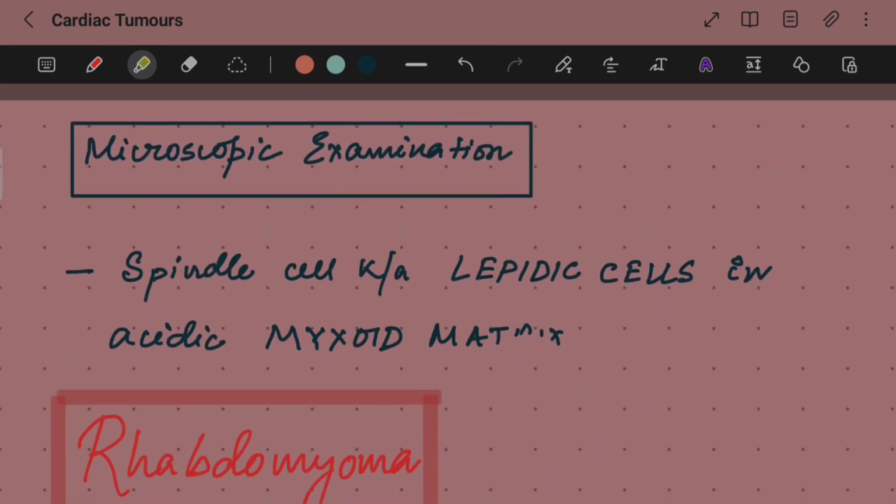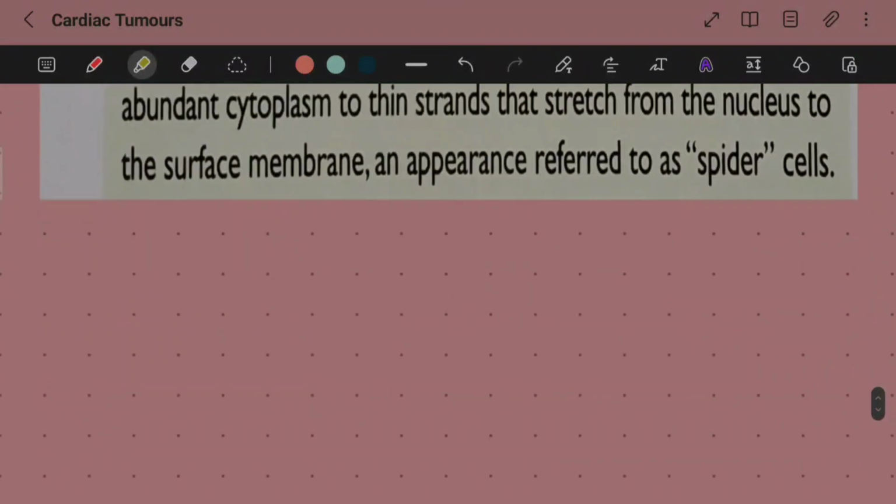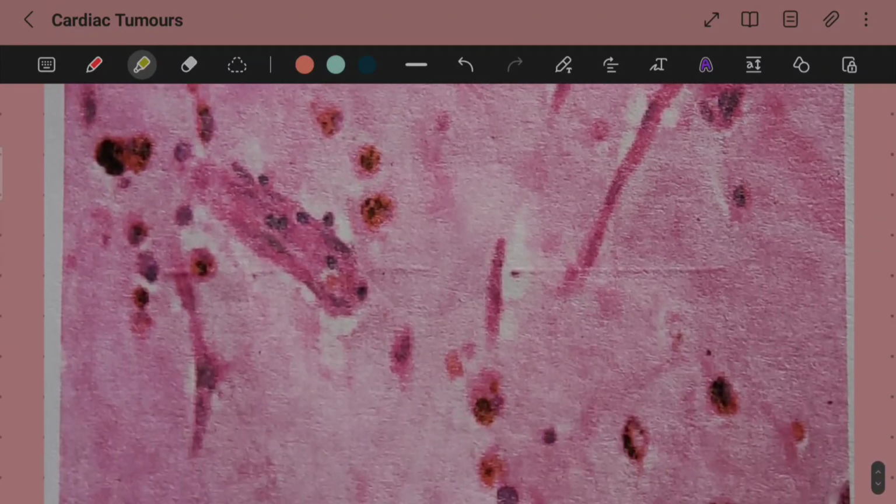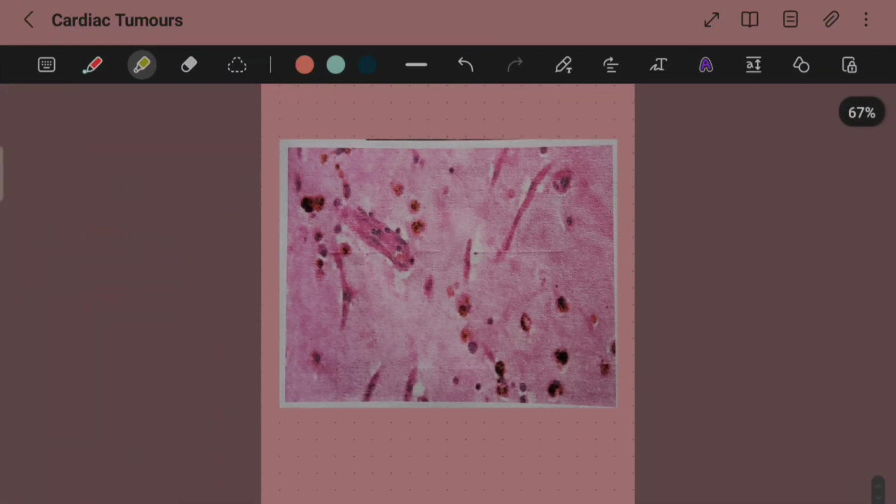Now let us just talk about the microscopic examination. In case of microscopic examination of myxoma, what we actually get to see is some spindle cells, which are also known as lepidic cells, in an acidic myxoid matrix. Let us just see an image of it. This is a characteristic myxoid cell. This is a characteristic lepidic cell present in the myxoid matrix.